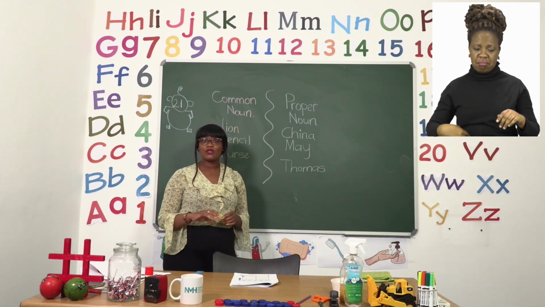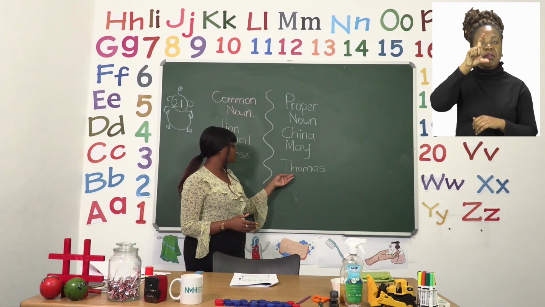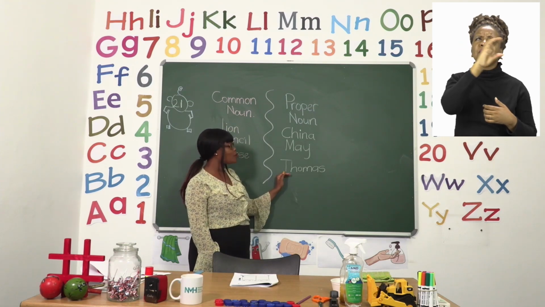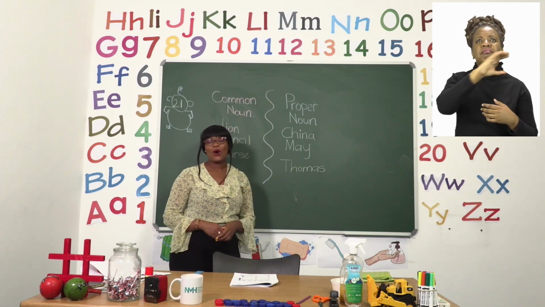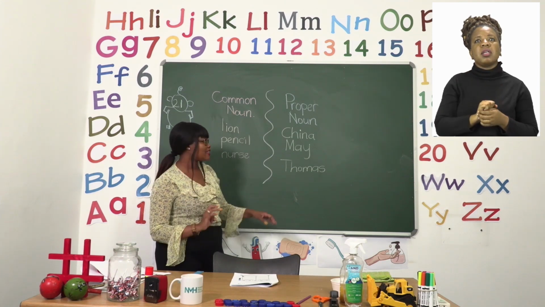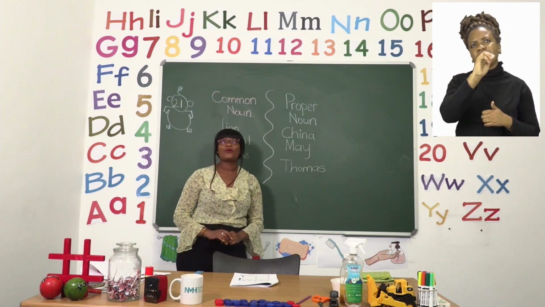Capital letter M because we know the name of the month. And then for a person, it is no longer a boy, but it changes into the boy's name, which is Thomas. So look out for all the words that have capital letters, because then you know that they are proper nouns.